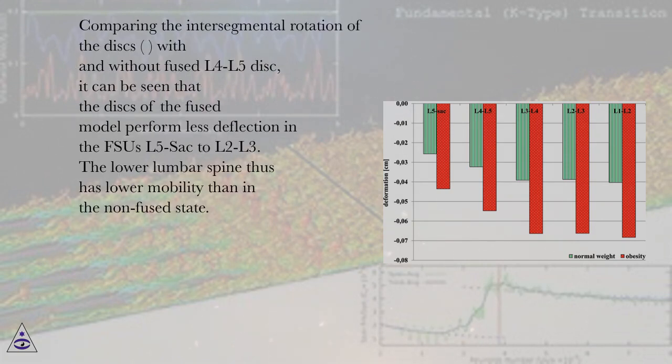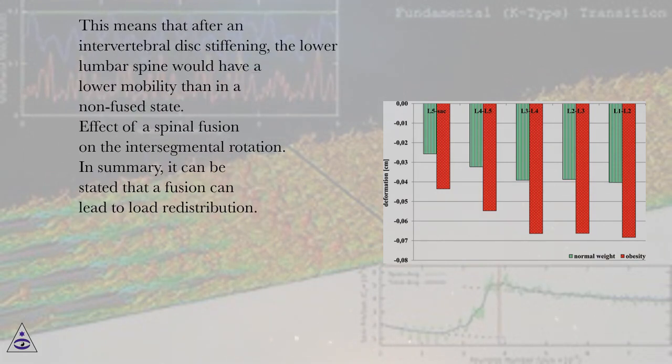Comparing the intersegmental rotation of the discs with and without fused L4 L5 disc, it can be seen that the discs of the fused model perform less deflection in the FSUs L5 SAC to L2 L3. The lower lumbar spine thus has lower mobility than in the non-fused state. This means that after an intervertebral disc stiffening, the lower lumbar spine would have a lower mobility than in a non-fused state. Effect of a spinal fusion on the intersegmental rotation.